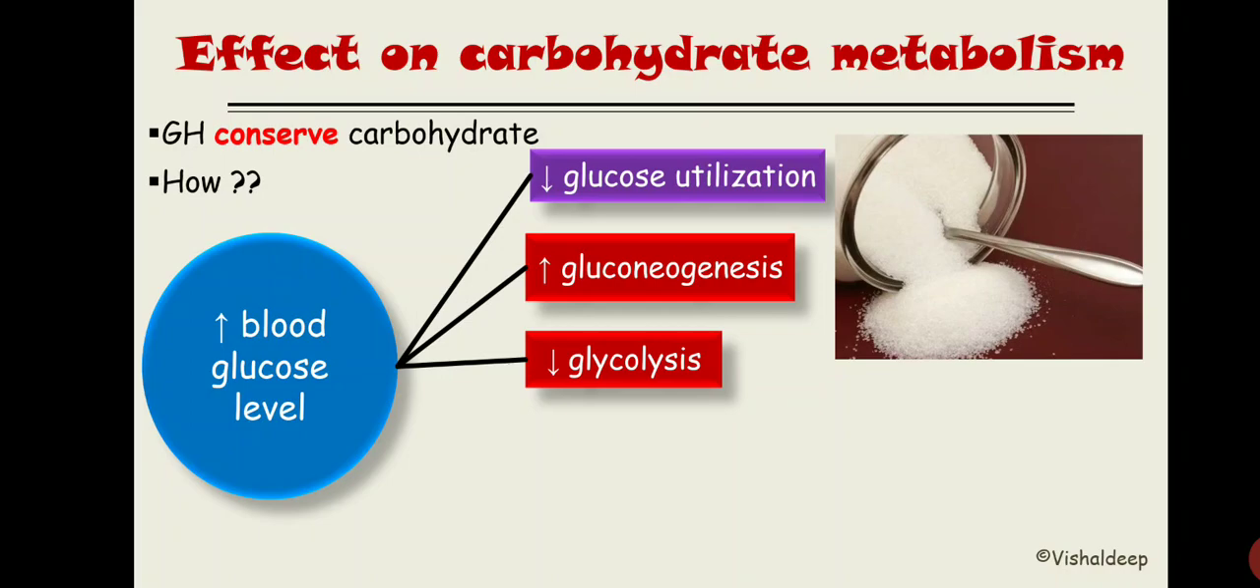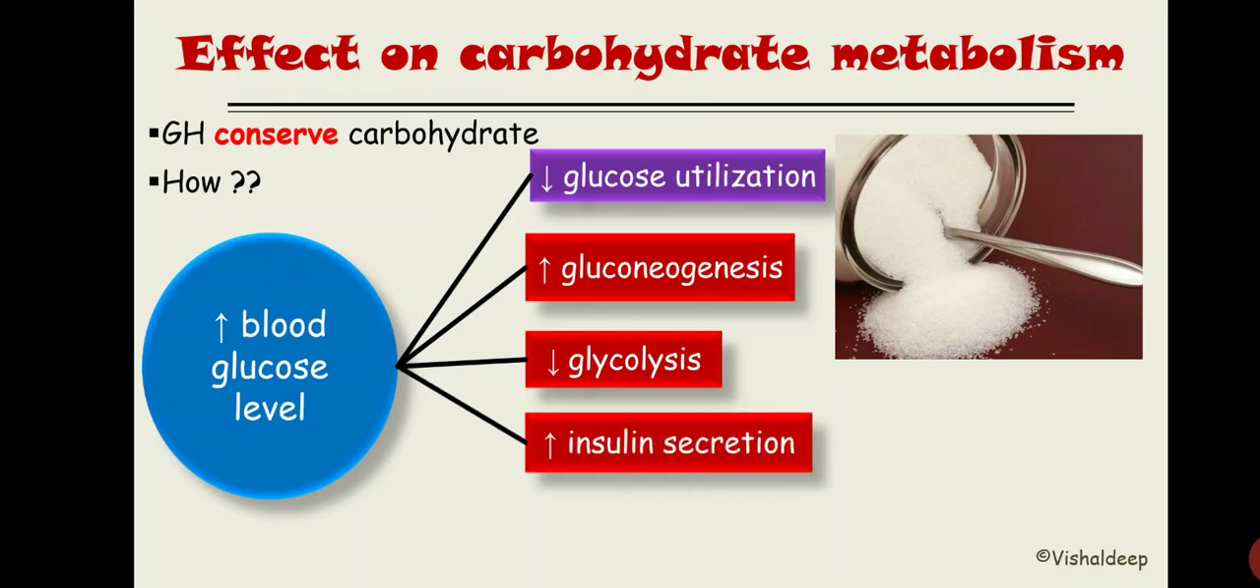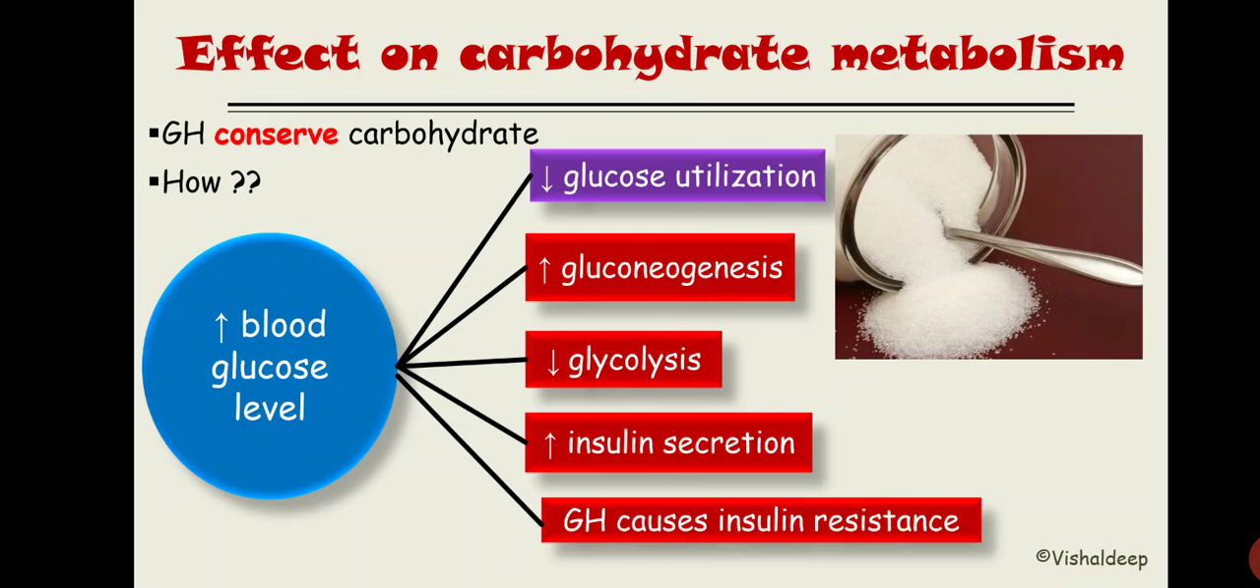Whenever the blood glucose level hits a certain value, it leads to increased insulin secretion. Now this insulin secretion, on the other hand, will oppose all the actions of growth hormone and decrease the blood glucose level. But we do not need insulin to do its work. So what does growth hormone do? It causes insulin resistance. So these are the actions of growth hormone over carbohydrate. The main action of growth hormone to increase the blood glucose level is that it causes insulin insensitivity. It causes insulin resistance.